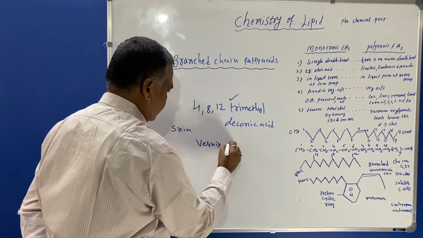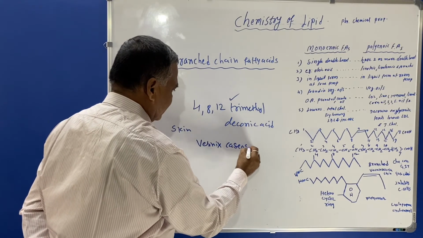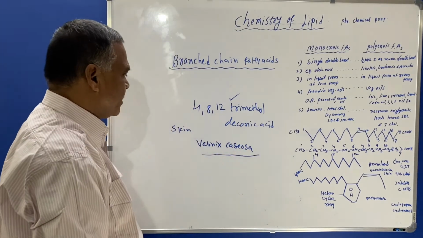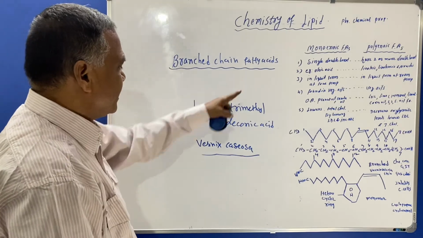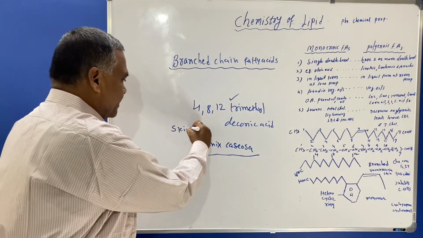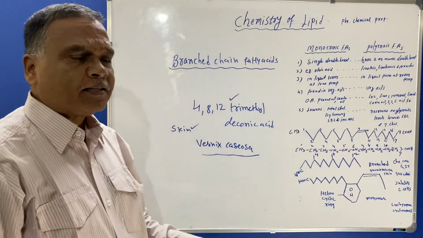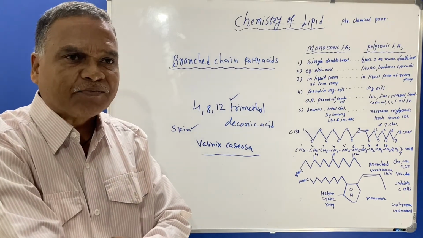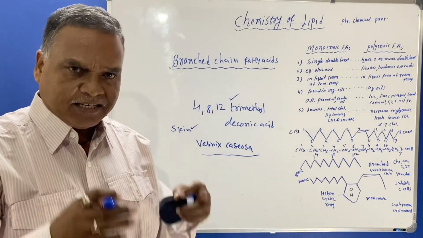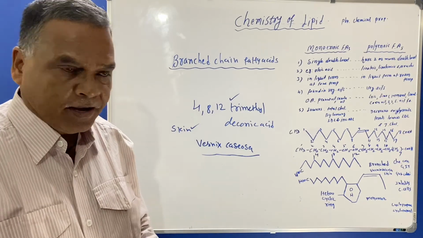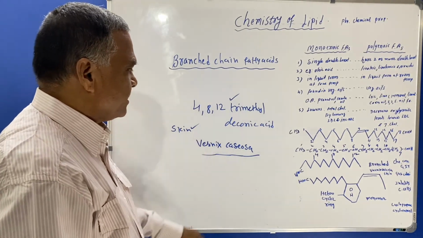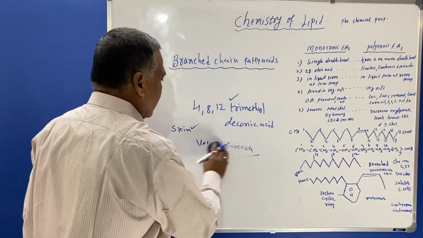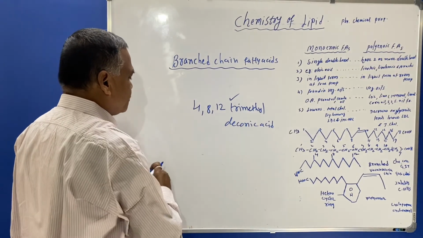Vernix caseosa is one example of the branched chain fatty acid which is present on the skin, as a white substance on a just born baby. Branched chain fatty acids are also seen in